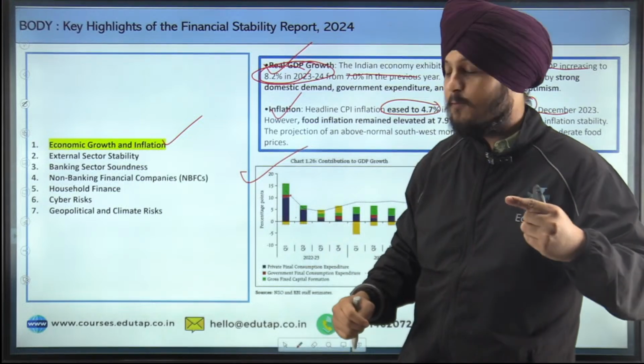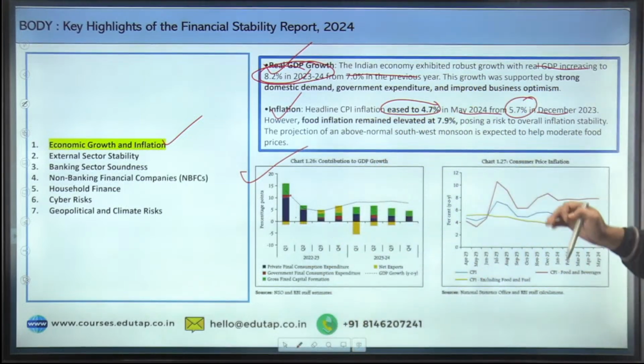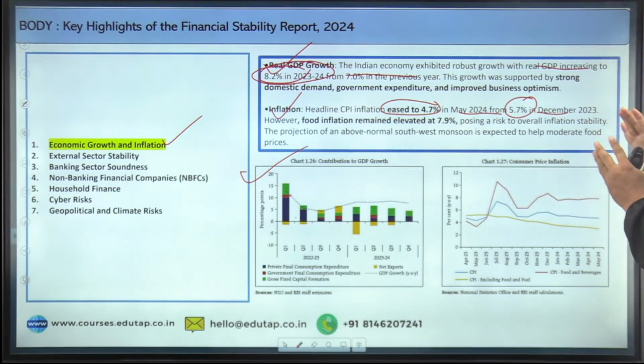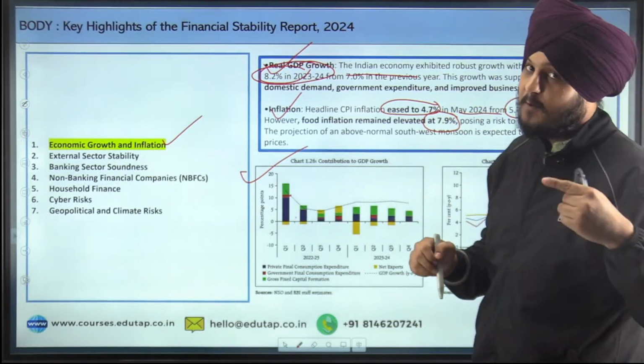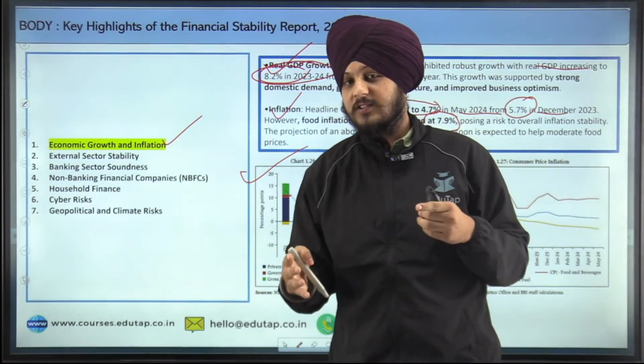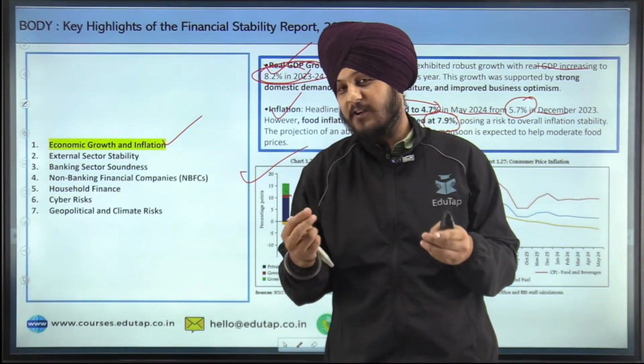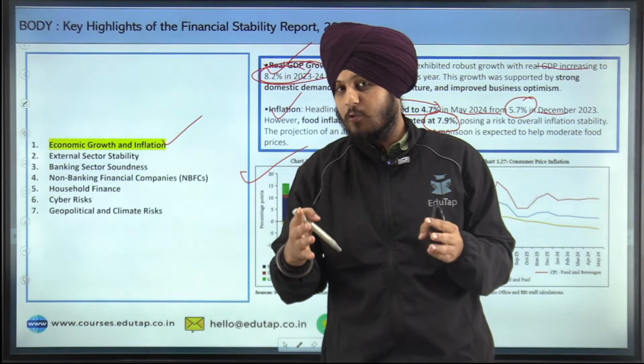But unlike headline inflation, if we talk about food inflation, then the food inflation remained elevated at 7.9%. So this is because of the different types of complexities, the problems that our agriculture sector is facing, different reasons that I discussed in the RBI annual report also.